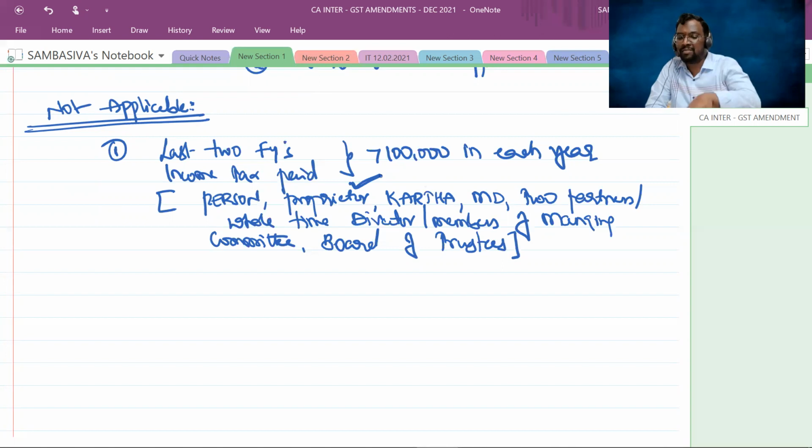See, the majority of the genuine taxpayers will be covered here. They will be out of the 86B rule provisions because of this criteria, sir.